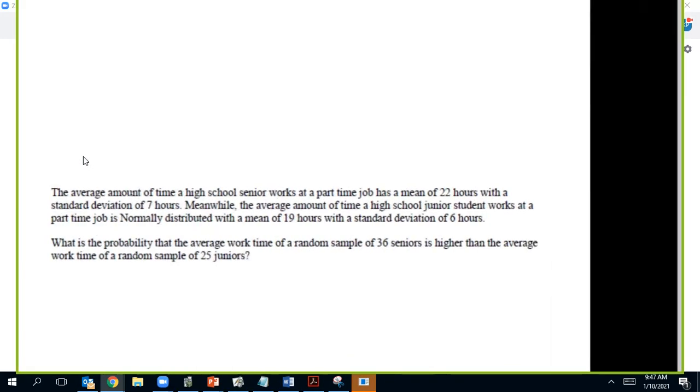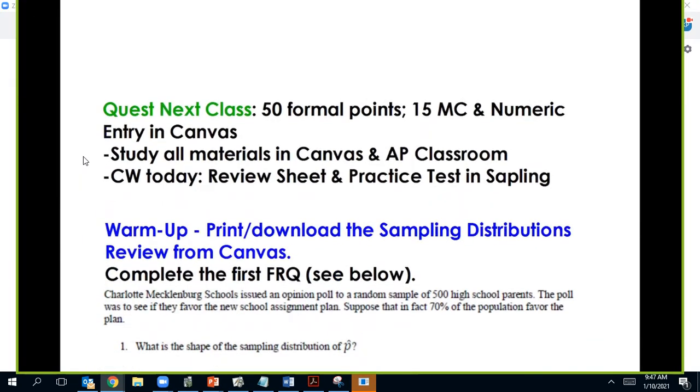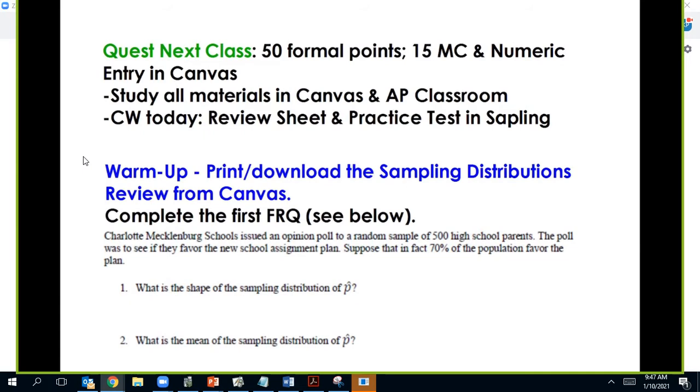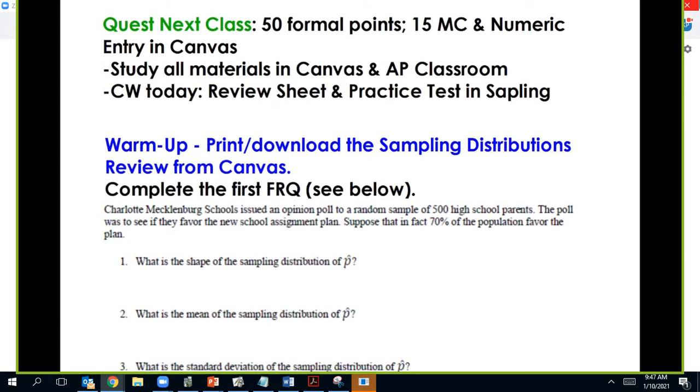If not, we're going to get started here in class to just give you a little heads up about what's on your quest next class, and I'll go over question number 1 on this practice, as well as some tips for how to know when to do which type of sampling distribution. So first, I just want to make sure everyone is aware we do have a quest next class. It's a quest because it's only on Chapter 7, so we've only had 5 lessons, and so it'll be 50 formal points. I believe it's 15 multiple choice and a mix of multiple choice and numeric entry in Canvas.